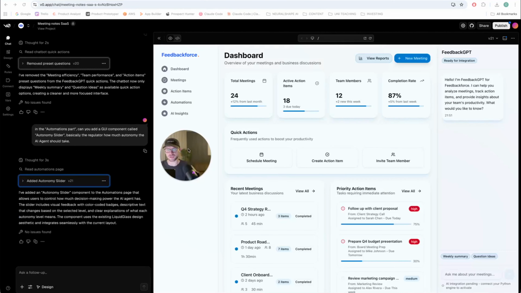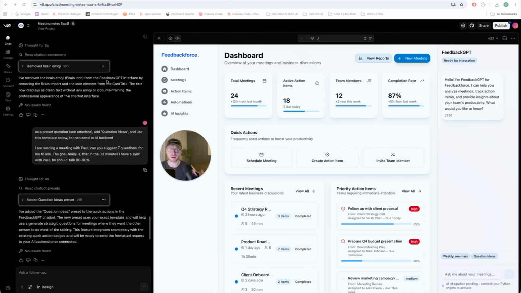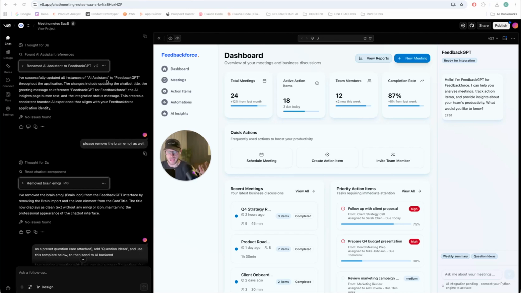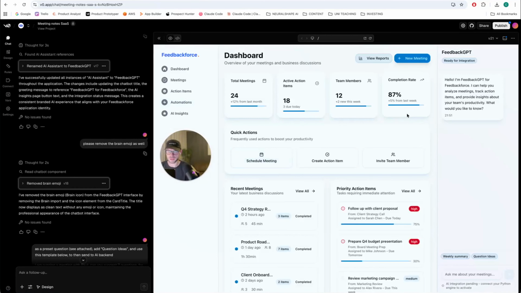We have actually kickstarted and jump-started a few versions, as you can see on the top right. We are on V21, and in the meantime, I've been putting more and more prompts into it to really refine the UI the way I desire it. We finally have the blue accent color of Feedback Force. We also have this orange dot, a very small detail in the design world, but I really like that. We have the dashboard that is looking fairly good as well. Of course, what we also did before the cut quickly is we added Feedback GPT.